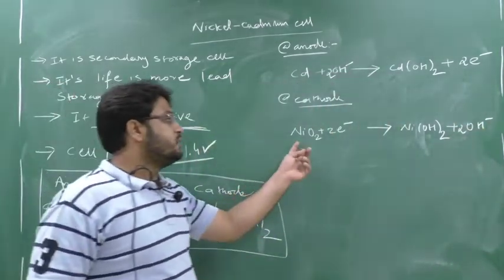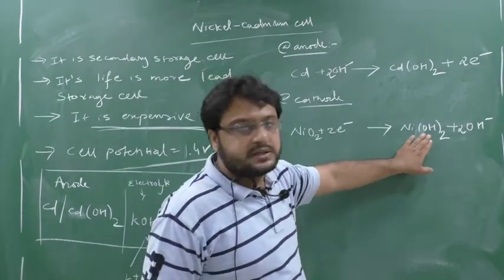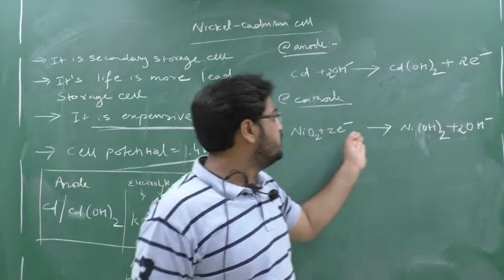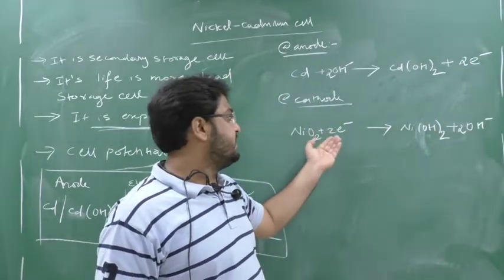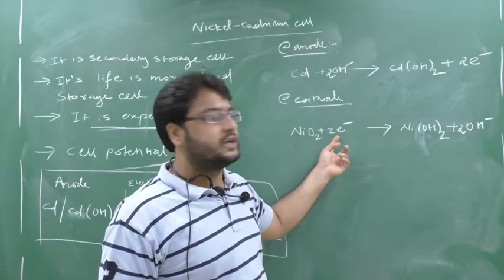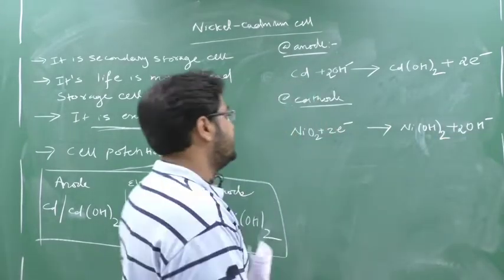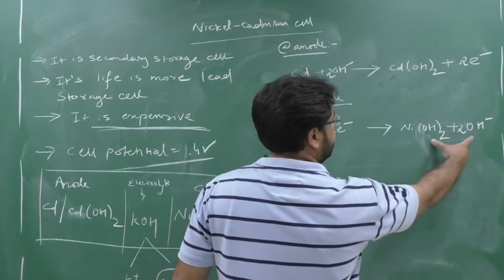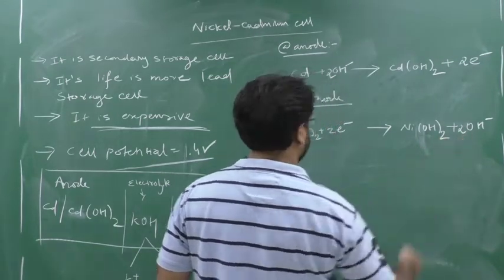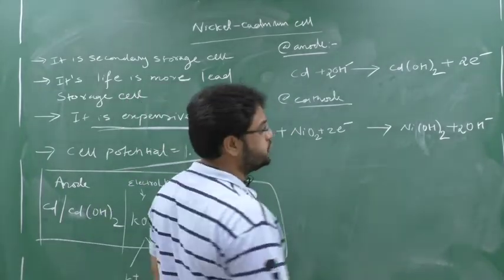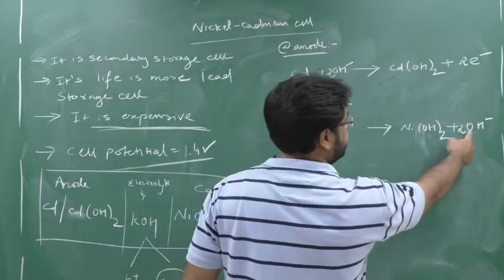So what I have done: NiO2 was converted into Ni(OH)2. The anode portion was releasing 2 electrons, so they will gain 2 electrons. So I get -2 charge here, and the charge is balanced by OH minus. How many charge do I have? -2 charge. So 2 OH minus. Now balance here. Ni is 1. Oxygen is how many? 4. And hydrogen is how much? 2 plus 1, 3. First we will balance the oxygen. Oxygen is balanced by H2O. So 2 oxygen plus 2, 4 oxygen.